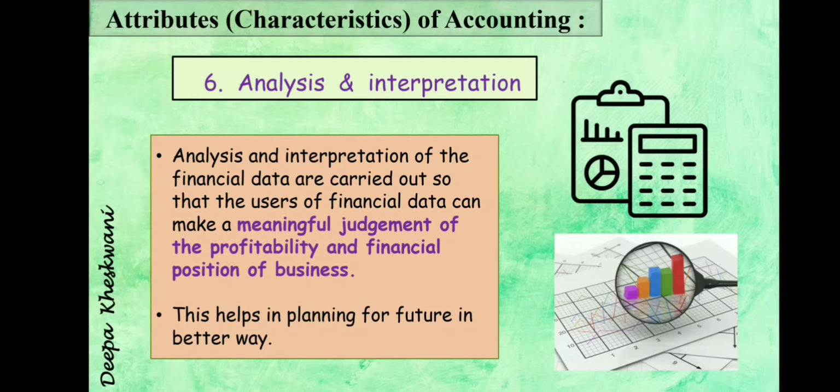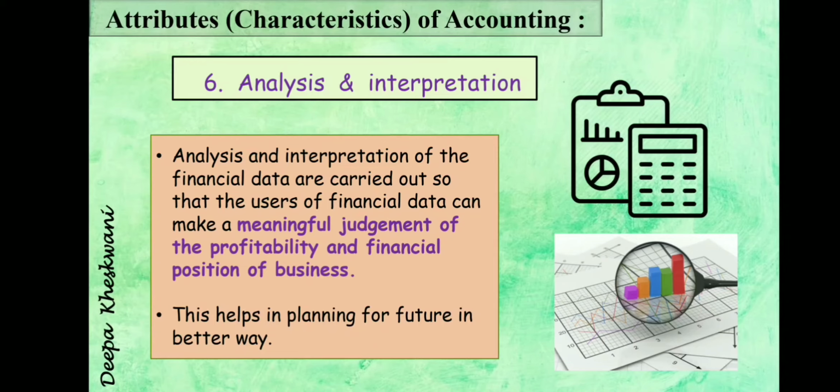After preparing final accounts, we have to analyze and interpret it, so they can make a meaningful judgment about our profitability and our financial position. By presenting and interpreting accounting information, they can see whether we are progressing, what is our profitability, what is our financial position.